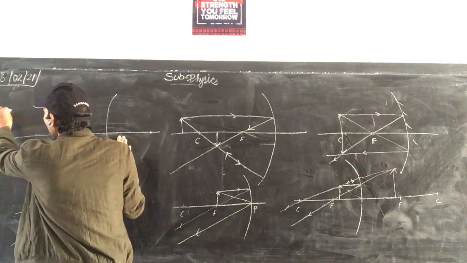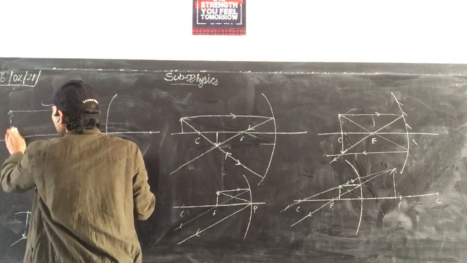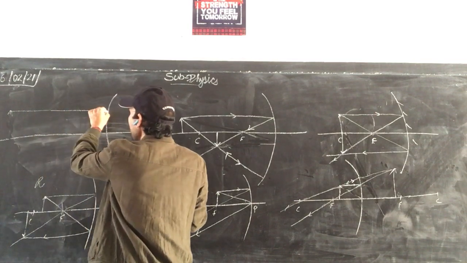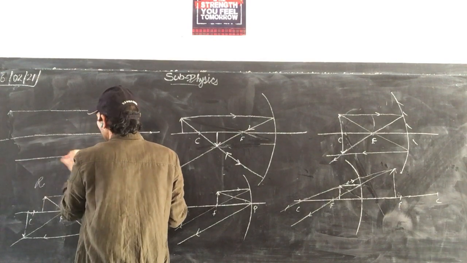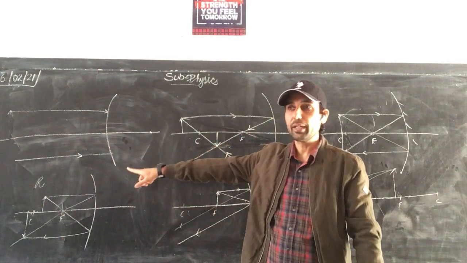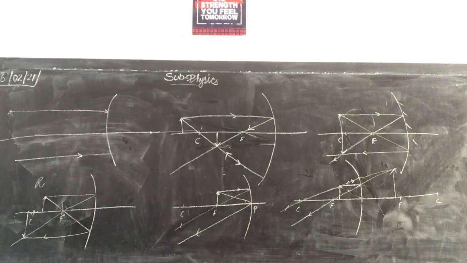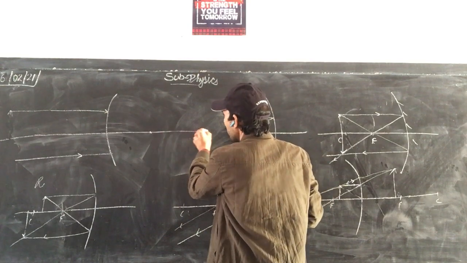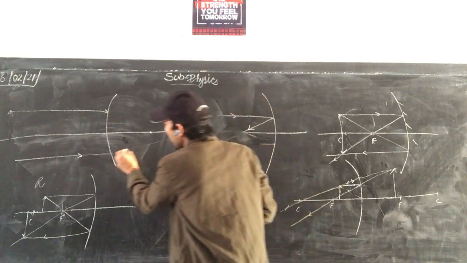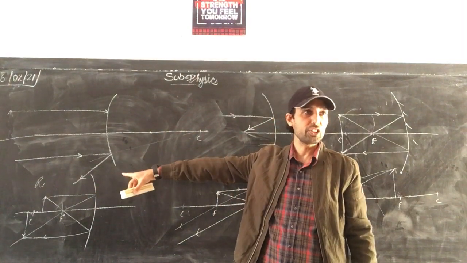So, for example, when the object is at infinity, parallel rays will be coming. Here is the center of curvature and the focus. So they will be reflected as diverging rays.